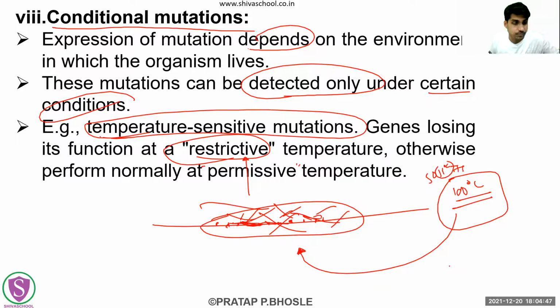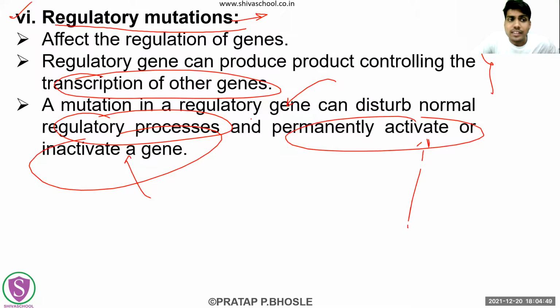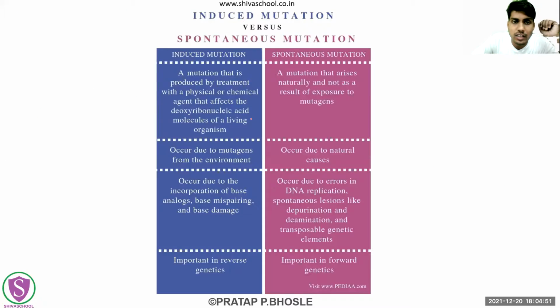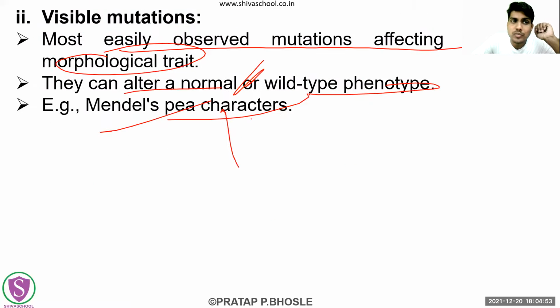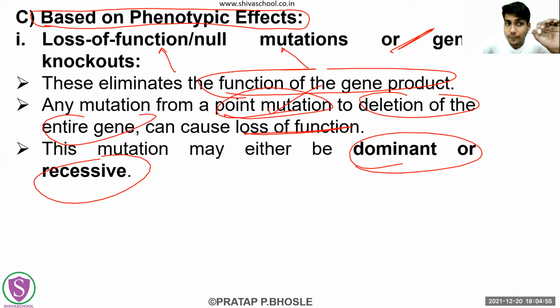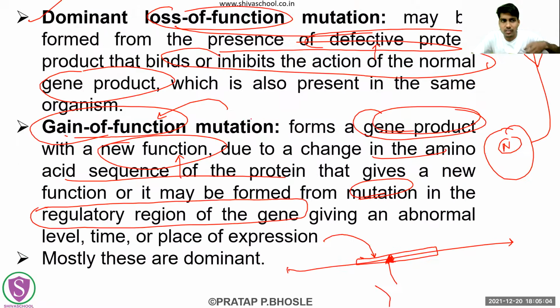Okay, it's good. So these were the 8 types of mutation which come under these phenotypic effects. The first one is the loss of function, null mutation, or gene knockout. Ultimately, the function of the gene is getting lost. Here a dominant loss of function may be there, or a gain of function may be there. Function loss can happen and gain can also happen.